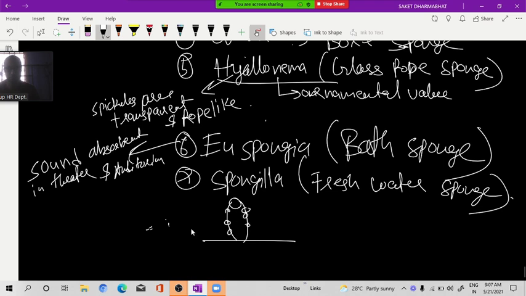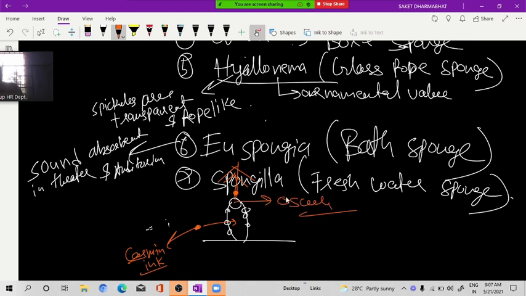If you bring any carmine ink particle near the ostia, then this particle will go inside. What is carmine, sir? Carmine ink, it is a kind of ink. If you keep this particle near the osculum, it will be expelled out, pushed out like that. This is the carmine ink particle experiment.